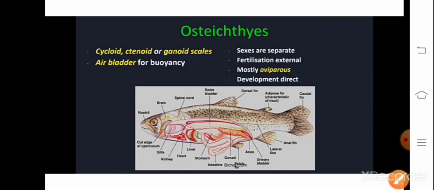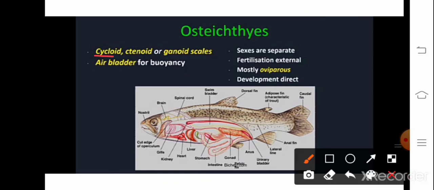So next, about scales. Here some animals will have cycloid type, some will have ctenoid type, some will have ganoid type of scale, but all the animals which come under chondrichthyes will have placoid type of scales. Here an air bladder is present, which helps in buoyancy. Buoyancy, as I mentioned, is a function of the air bladder.